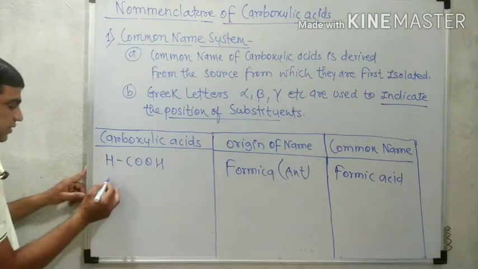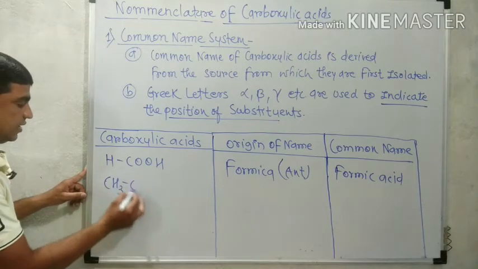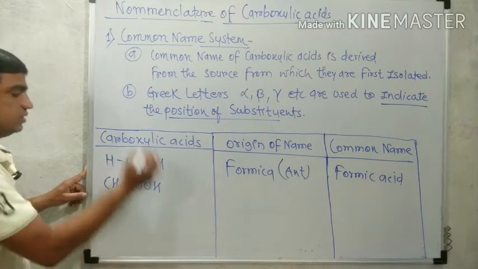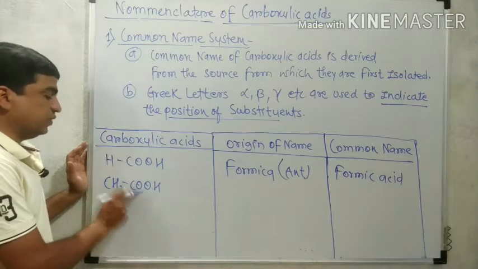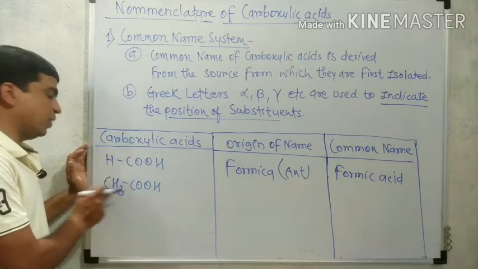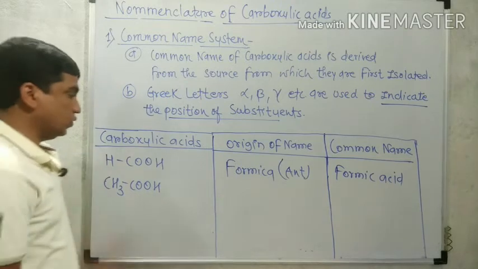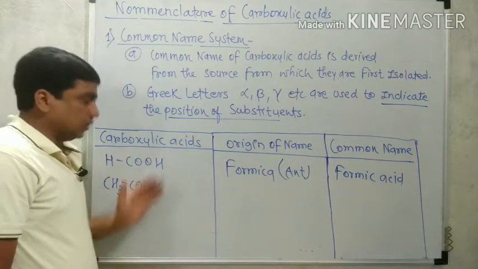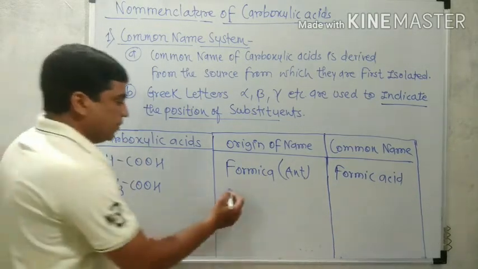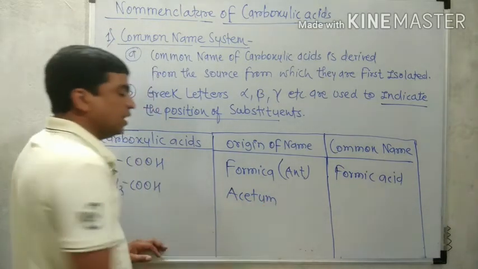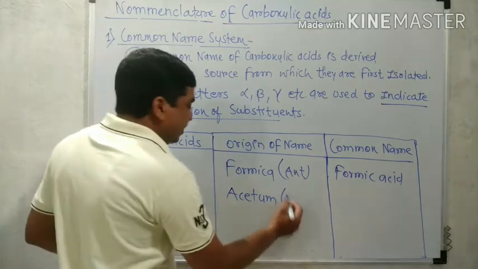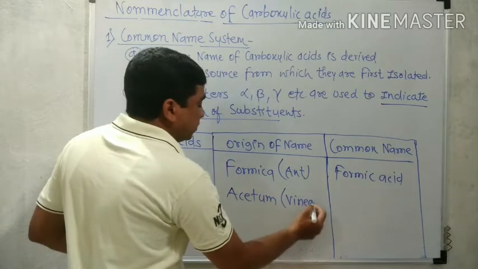Now, after this, the next structure is CH3COOH. That is a CH3 group attached with COOH, meaning the COOH group is attached with methyl. This structure was first obtained from acetum. Acetum means vinegar.